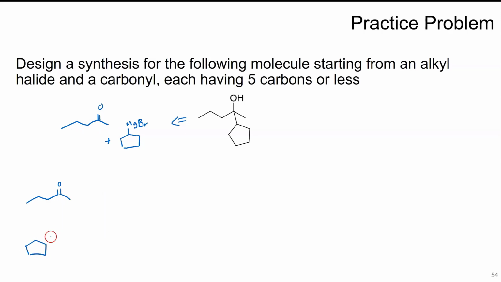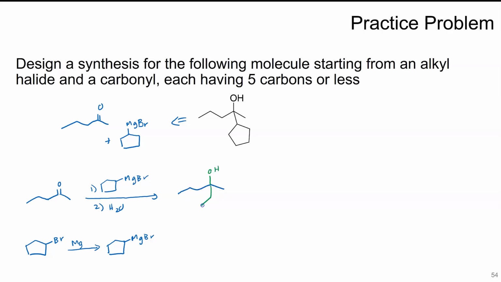So this would have to come from bromocyclopentane to make the Grignard. And the water. So that would be one way of doing that one. So you may have other answers that came up as long as you started with 5 carbons or less. You could have had an aldehyde here and done the Grignard twice. That would be a different solution to that as well. Probably unnecessary, but again, if it works, then it works.